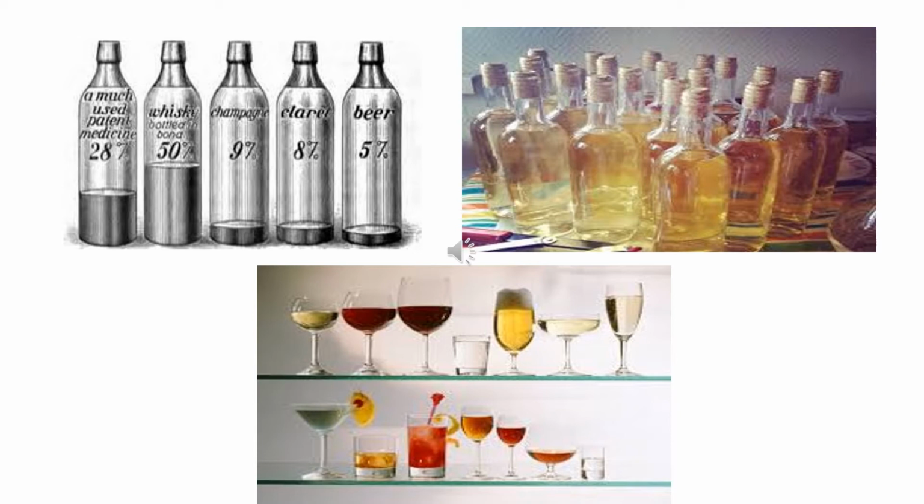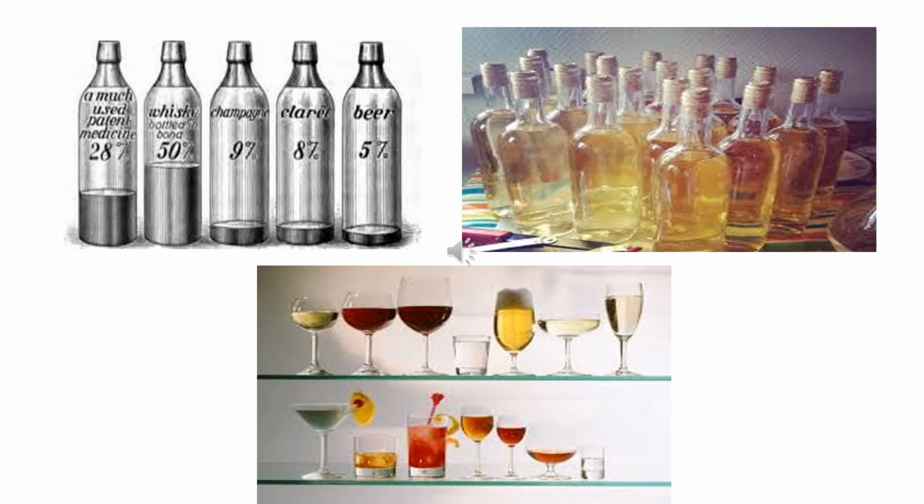The pictures beside that show wine bottles. Now, there are many houses in which wine is homemade and is used as a very good appetizer.